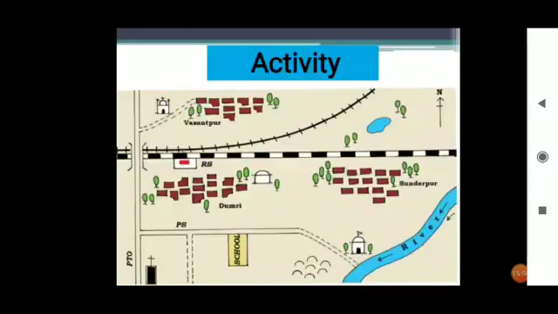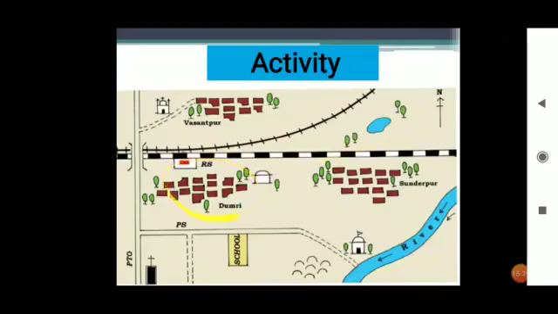Now here is the activity for you. This is the scene of a village. Okay, so many things are there. You have to see all the things properly in this map, very minutely. Just see everything. Here is a direction shown. Okay, means at the top north direction is there. Here it's a river. Okay, railway line is there.